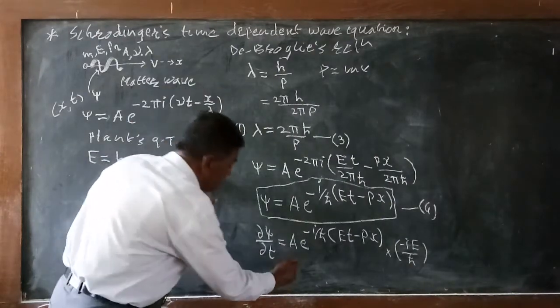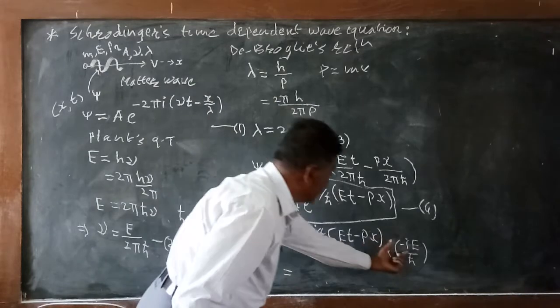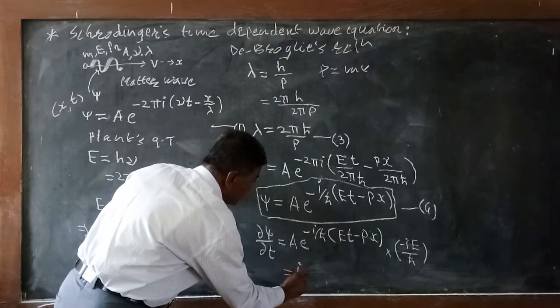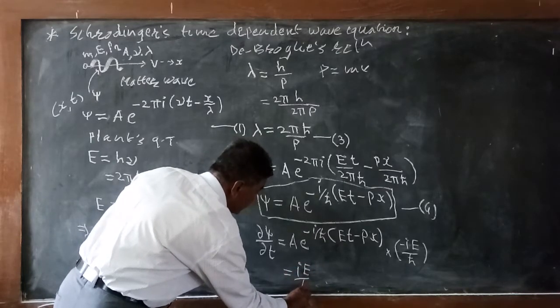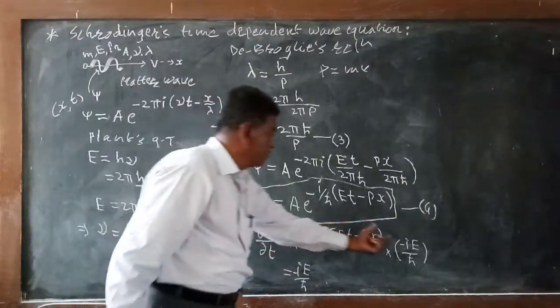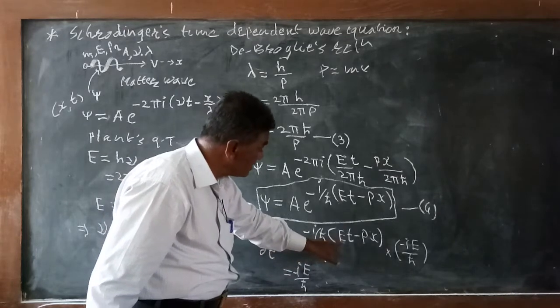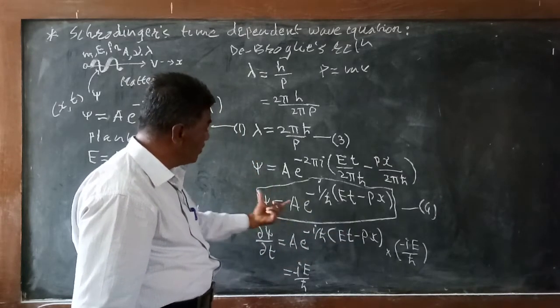So this equation becomes, this will be equal to: we take this term to this side, minus iE divided by h cut as it is, and the remaining term A into e to the power minus i by h cut (Et minus px) becomes, from equation 4, psi.